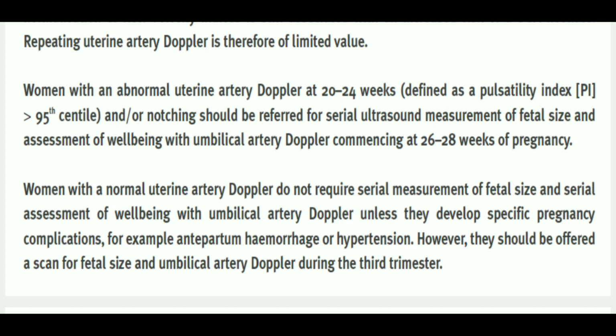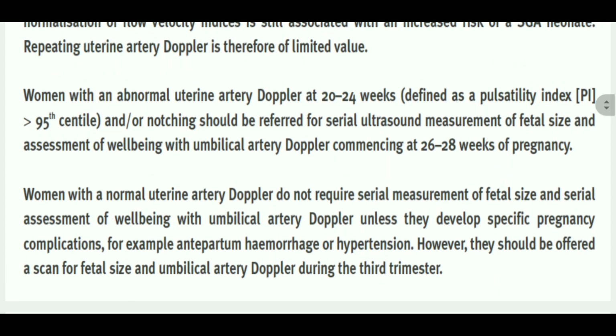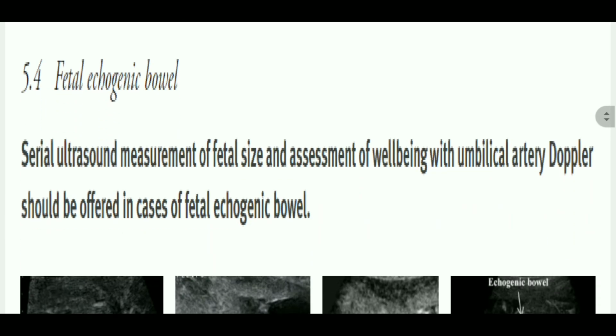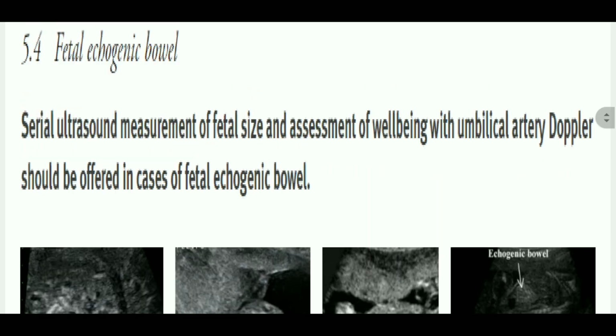Okay, and it is also written that women with a normal uterine artery Doppler do not require serial measurement of fetal size and serial assessment of well-being with the umbilical artery Doppler unless they develop a specific pregnancy complication, for example, APH or hypertension. However, they should be offered a scan for fetal size and umbilical artery Doppler during the 3rd trimester. Okay. Now, along with PAPP-A significance, we have some importance of the fetal echogenic bowel as well. And if we find fetal echogenic bowel, then we should do serial ultrasound measurement of the fetal size, and assessment of fetal well-being with umbilical artery Doppler.